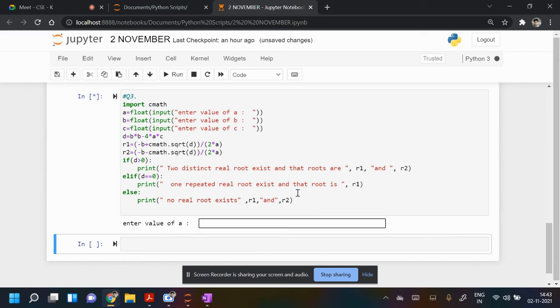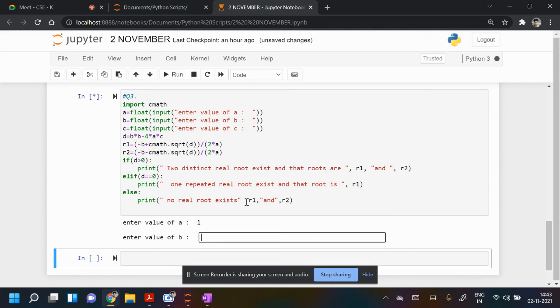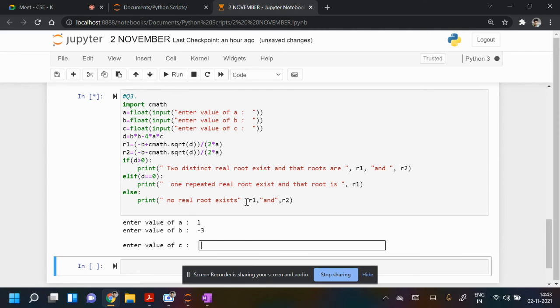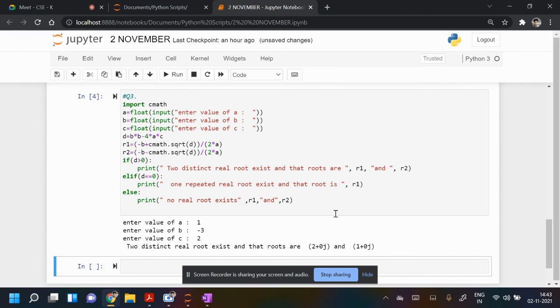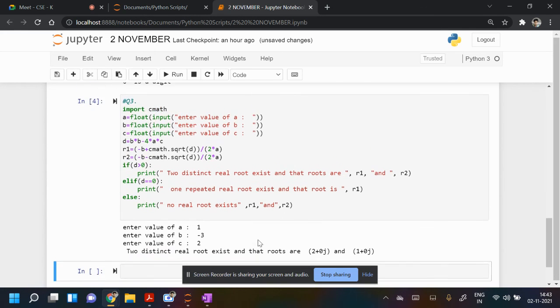So we can also use a break function. For that, 2 comma 1. So this will also work.